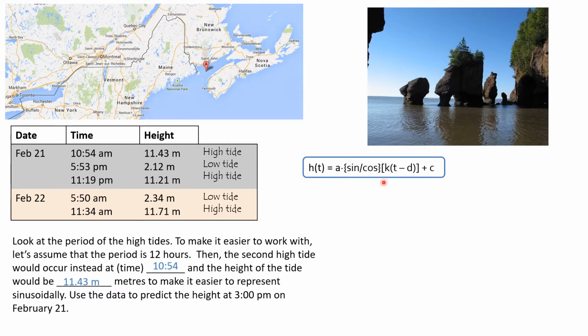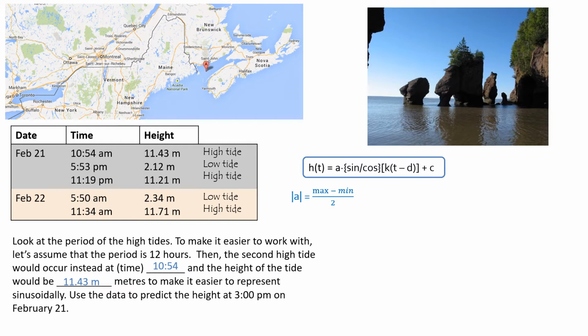But we need to know what A, K, D, and C are. And I use variables that are appropriate for the question, height at time, H at T. So A, remember, we're going to take the positive value of A right now, the amplitude will be positive. It's max minus min divided by 2. So what is the max and what is the min?